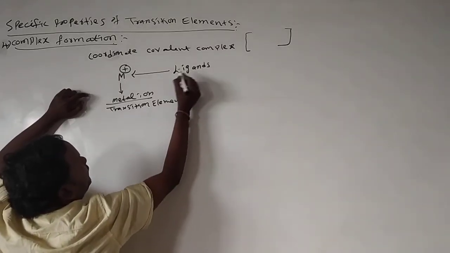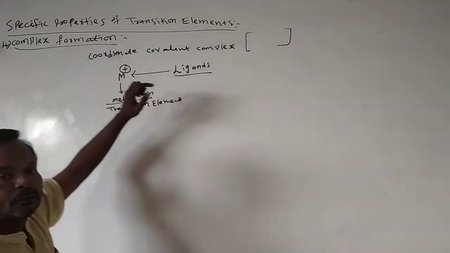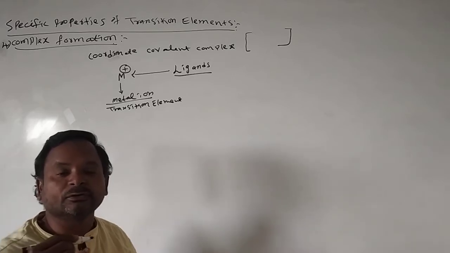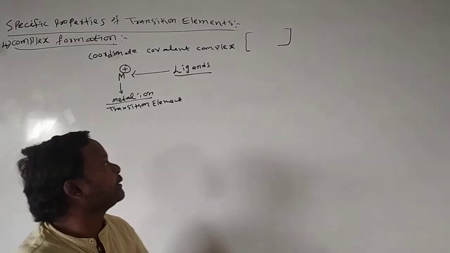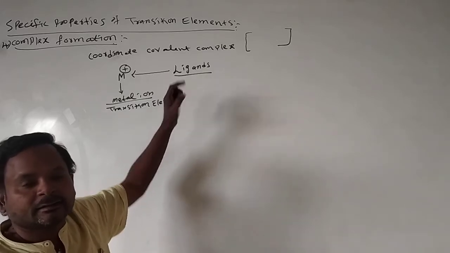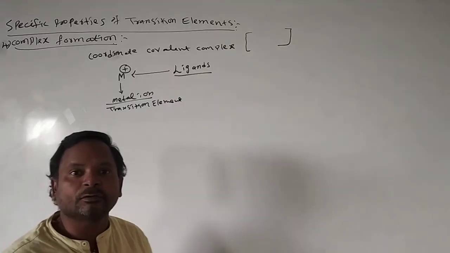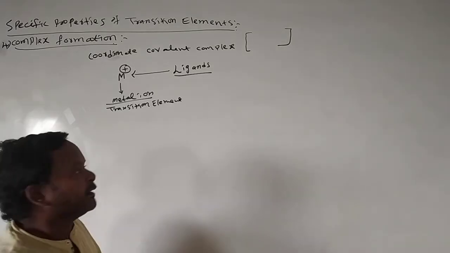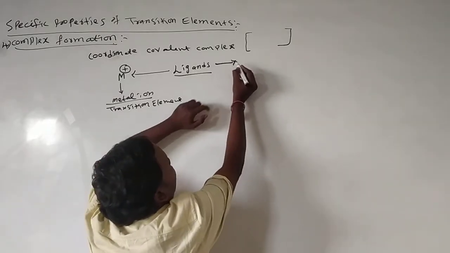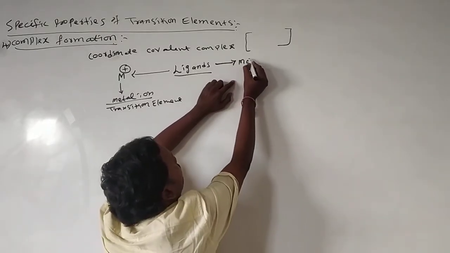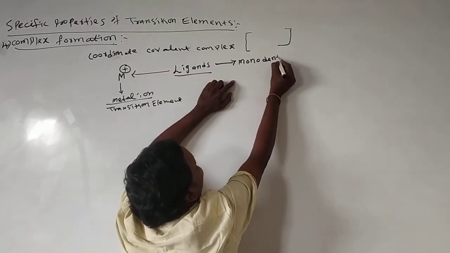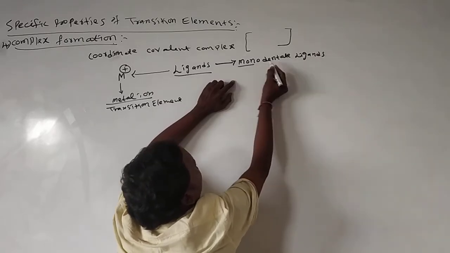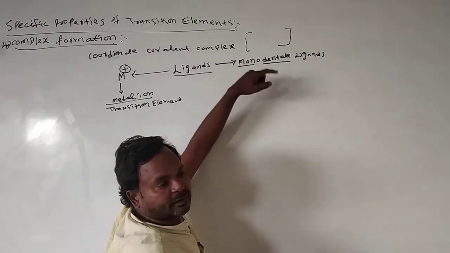What is the meaning of ligand? The group or atom which has the capability to donate one electron pair, we call as ligand. If any ligand donates one electron pair, we call it a monodentate ligand. Mono means one, dentate means donation of electrons.